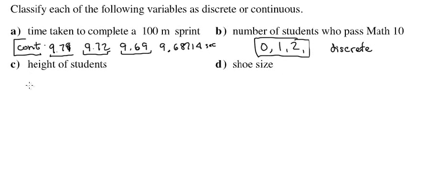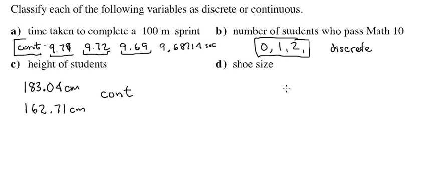Heights of students. If you're counting in metric, you might say that student's 183.04 centimeters tall. You might say this one's 162.71 centimeters tall. Fractions are fine. All the numbers in between are fine. There really aren't any required measurements here. So this one, again, ought to be continuous.